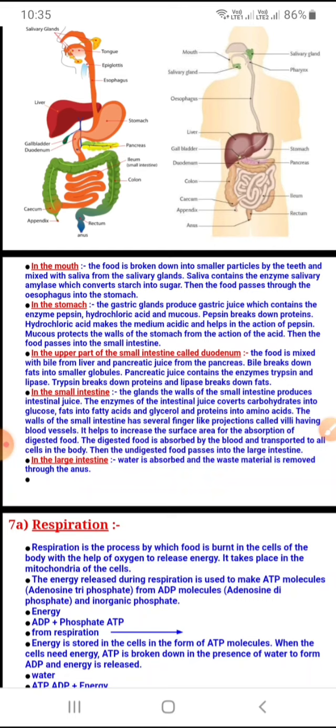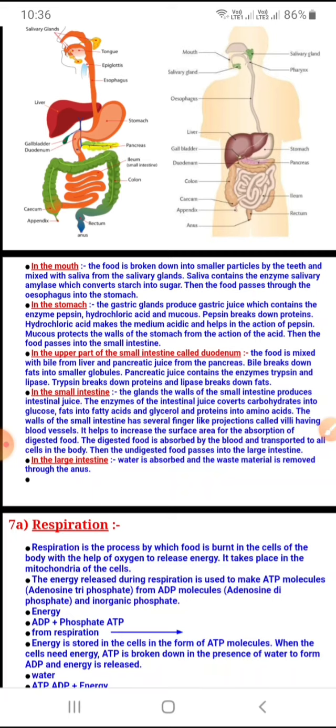When this reaches the stomach, only then the pepsin enzyme will act on the protein component of food, and it will break the protein component of food into simpler proteins. Still, the digestion process is not complete, because you had taken some fats also in the form of ghee or butter. This still remains undigested. The digestion of fat I'll discuss afterwards.